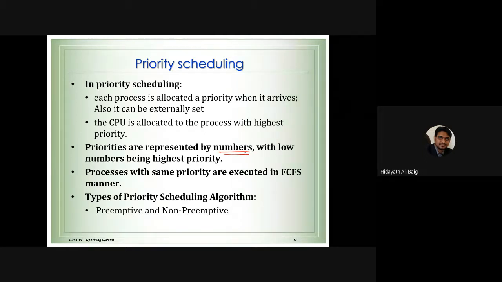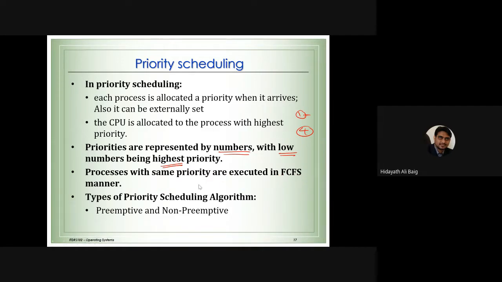Now what is the main point? Low number means high priority. So process 1 with priority 1 is more important than process with priority number 4. Small number means high priority. Remember this, not the big number. Priority number 1, priority number 2, priority number 3, then priority number 4. Processes with the same priority are executed in first come first serve manner.